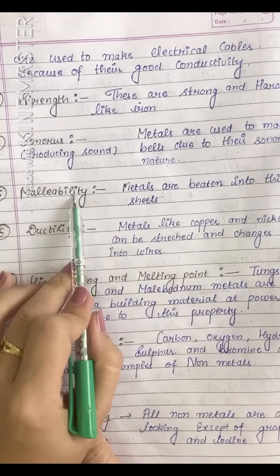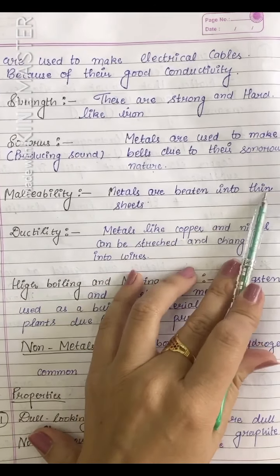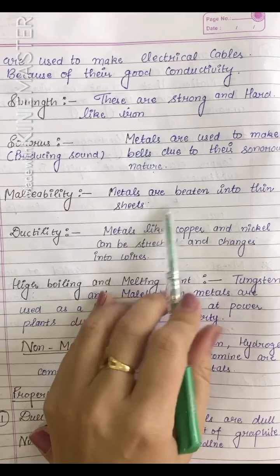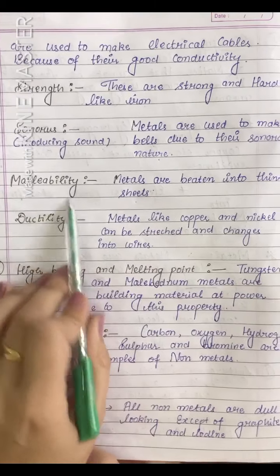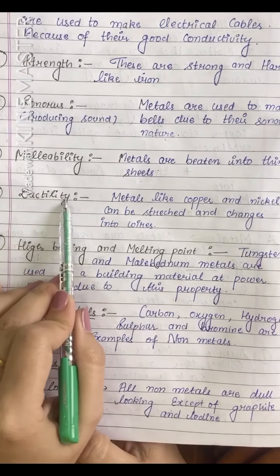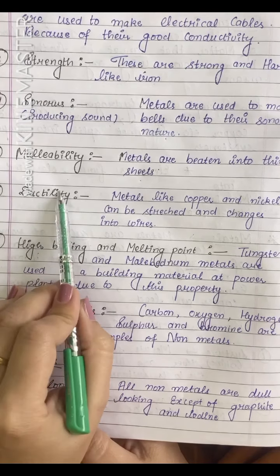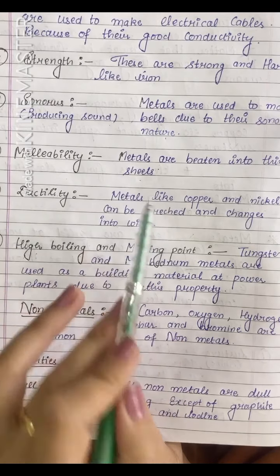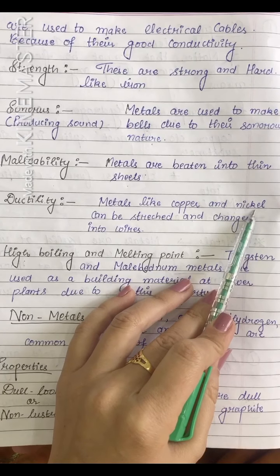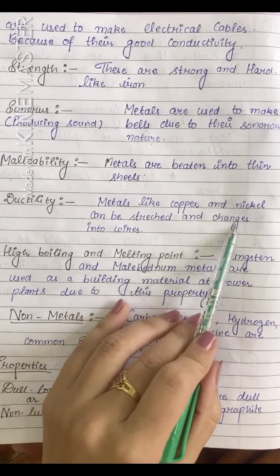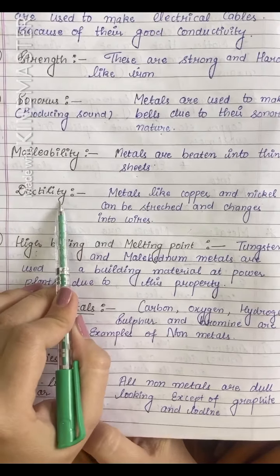Next is malleability. Malleability means metals can be beaten into thin sheets. We have to beat the metals into thin sheets, so these are malleable in nature. Next property is ductility, meaning converted into thin wires. Mainly metals, like copper and nickel, can be stretched and changed into wires. So metals are ductile in nature.